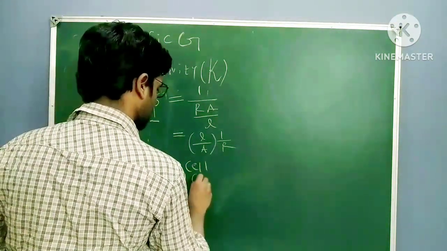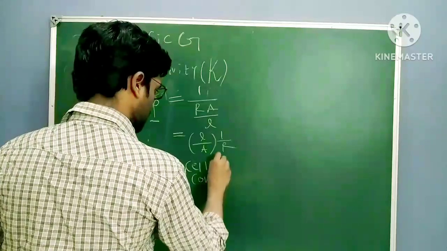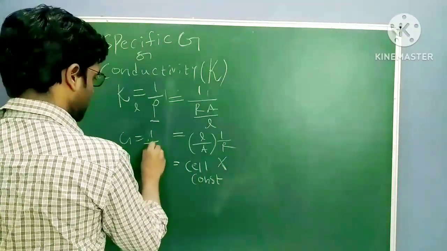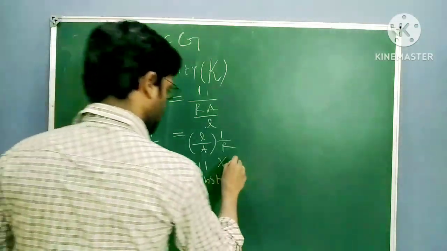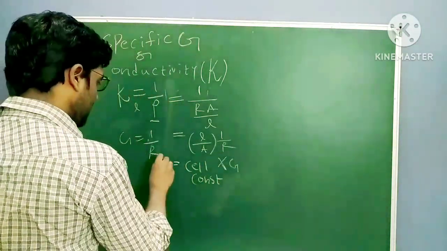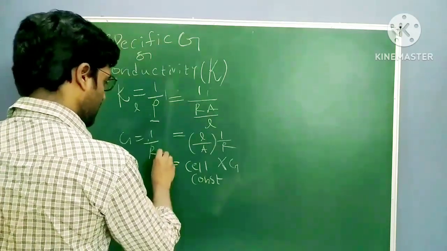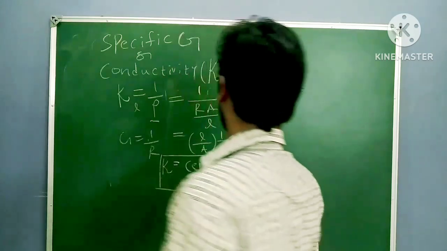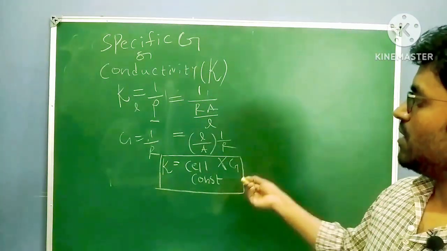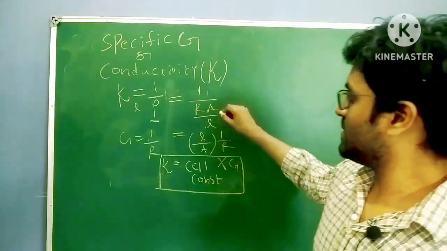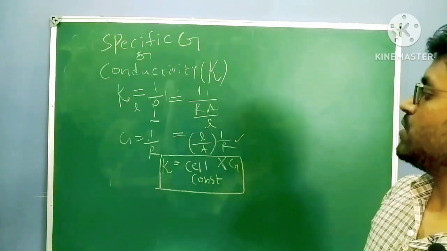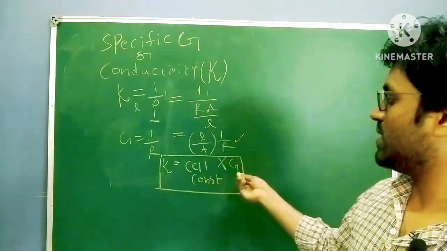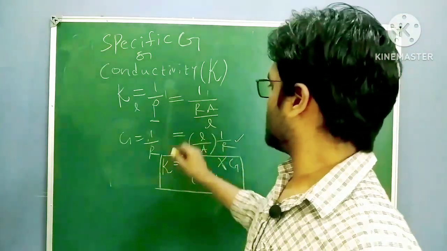Cell constant into 1 by R, conductance equal to 1 by resistance. I already said this. So finally I can write conductivity equal to conductance into cell constant. So one formula is this: conductivity equal to L by RA, and conductivity equal to conductance into cell constant.